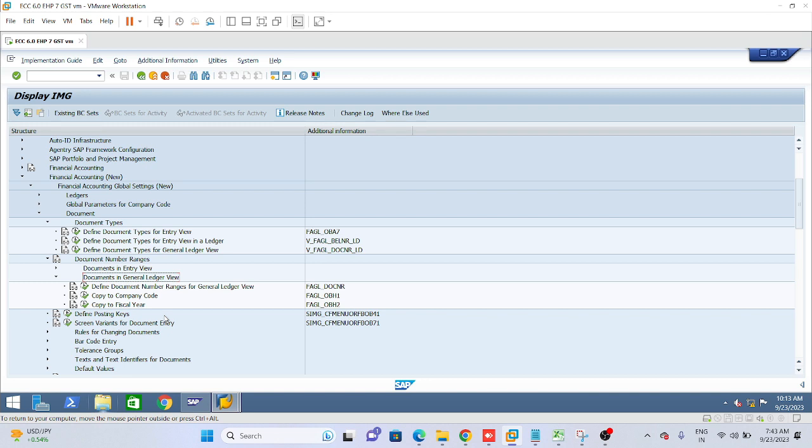And the T code is FAGL underscore DOCNR. You can see it on the screen also.